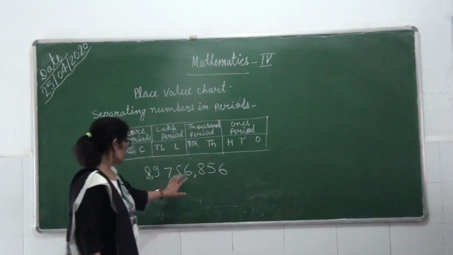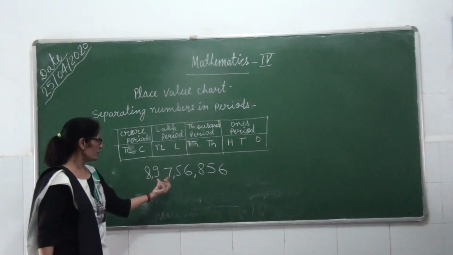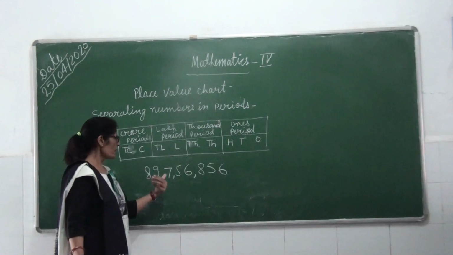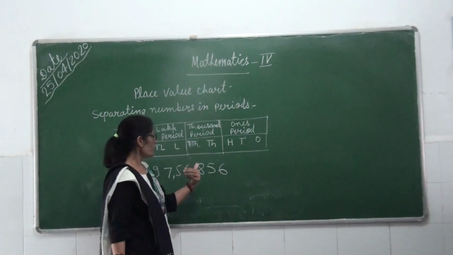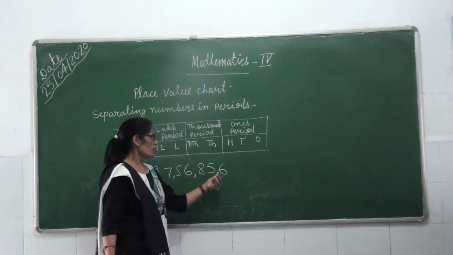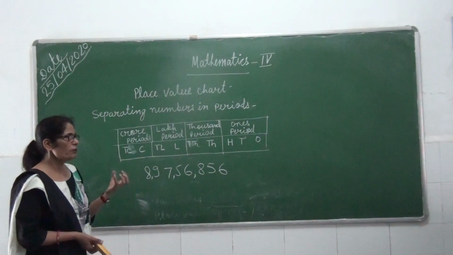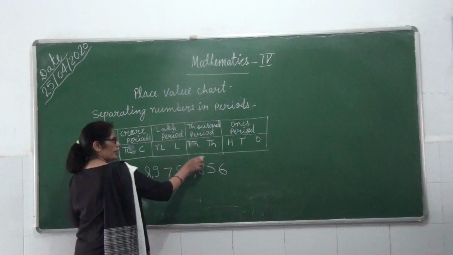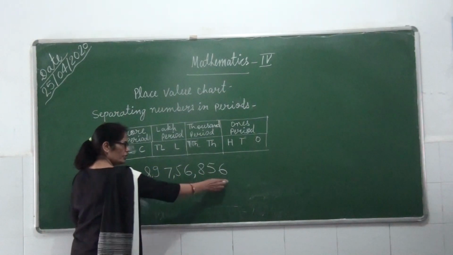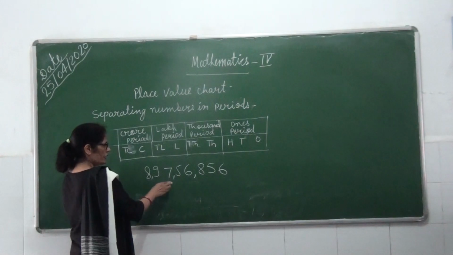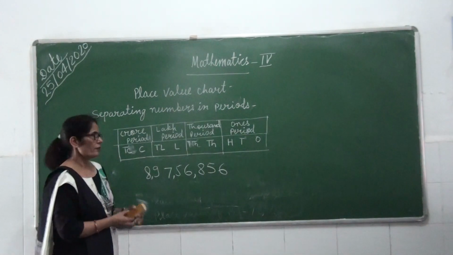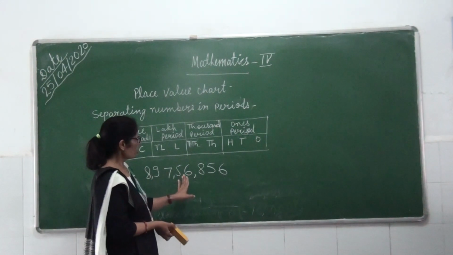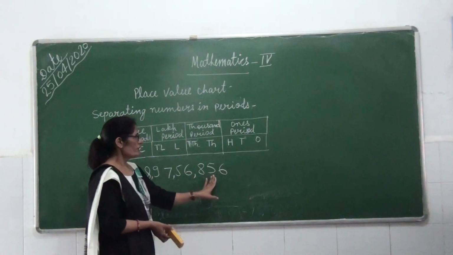Now we can read it: ones, thousand, lakh, crore. Then the number becomes 8 crore 97 lakh 56,856. Without separating commas, it will be difficult to read any number. Again we will read this number by periods: it is the ones period, the thousand period, the lakh period, and the crore period. Then we can read the number 8 crore 97 lakh 56,856.